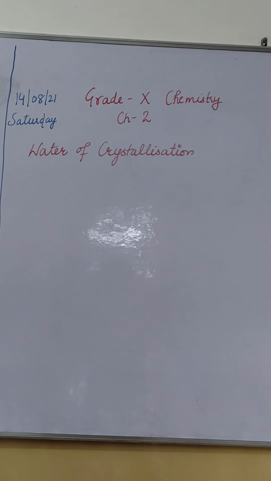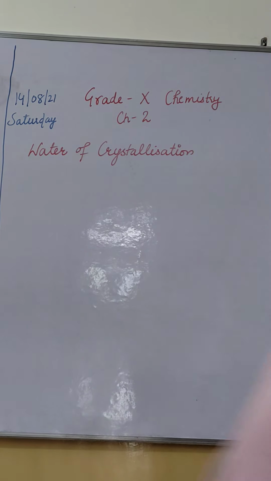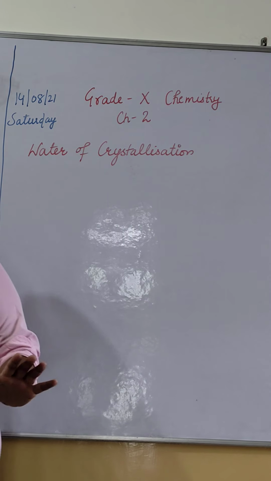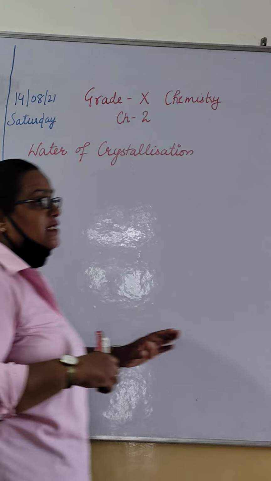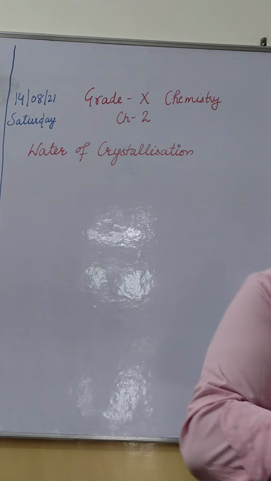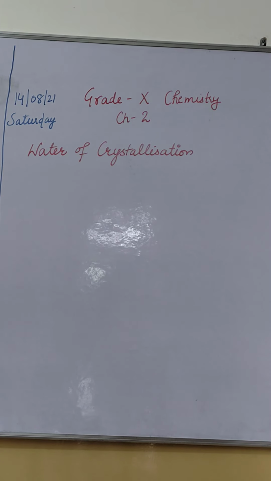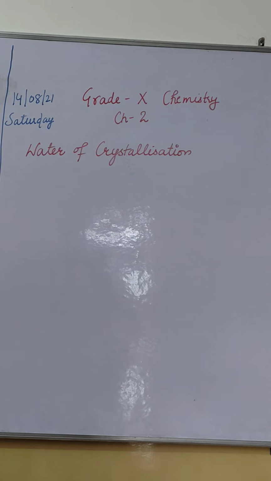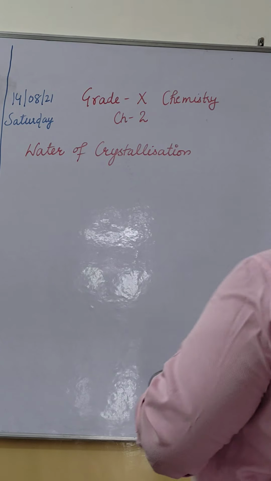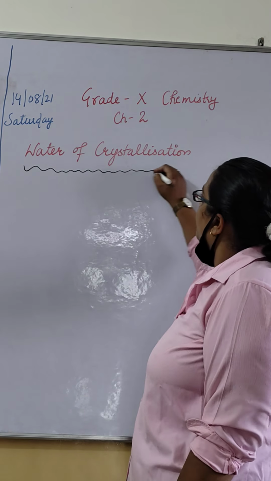My dear students, we were discussing salts in the last lecture and we have discussed 5 salts. So what is salt? Salt is a substance formed when acid reacts with base to form salt and water, and that is your neutralization reaction. We have discussed sodium chloride, sodium hydroxide, bleaching powder, washing soda and baking soda. So in this class we will start with water of crystallization.